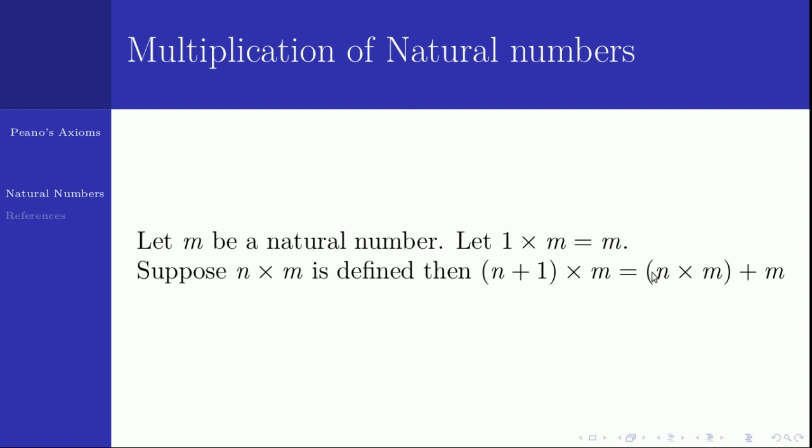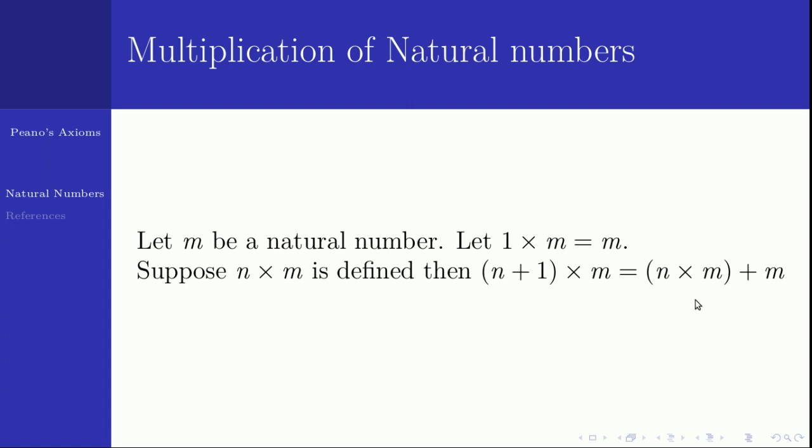So if I know what n times m is, then I can find n plus 1 times m. So what should I know first? I should know what n times m is. Suppose n times m is defined, then n plus 1 times m is equal to n times m plus m.